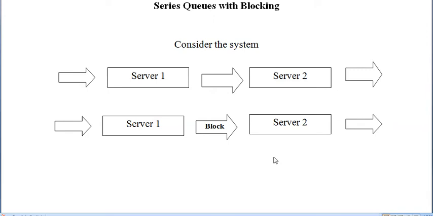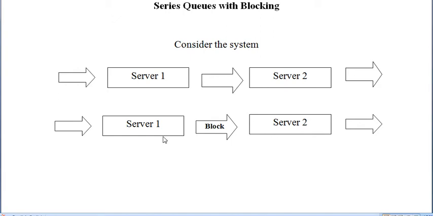With blocking means it is not possible to form a queue. There is no queue to be formed. If a customer enters the system, he should get service from the first server, and when he finishes, he has to pass on to the second server. If a second customer enters the system, he gets service from the first server, and he can pass on to the second server if and only if the second server is free, that is, there is no customer in the second server.